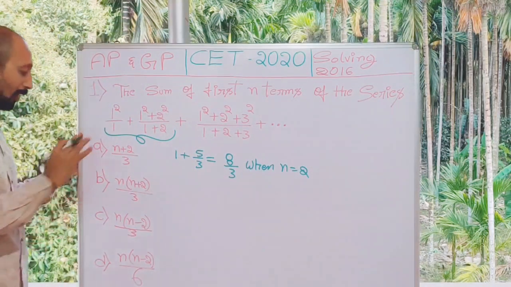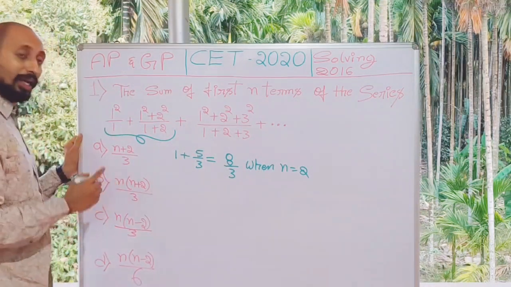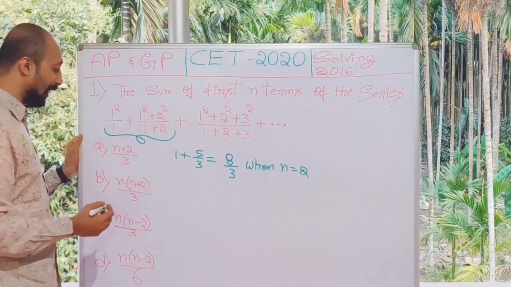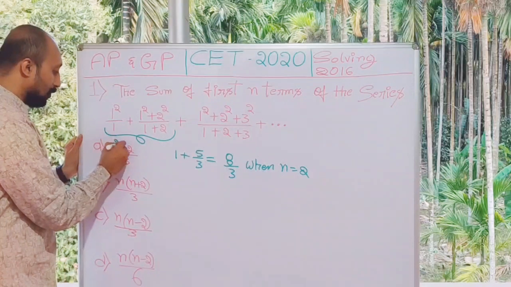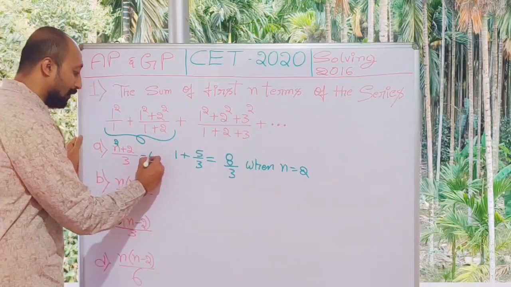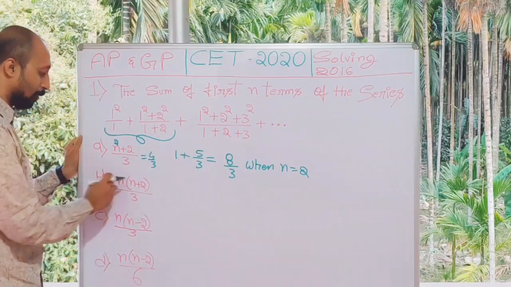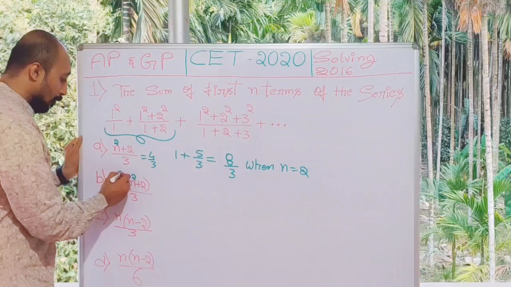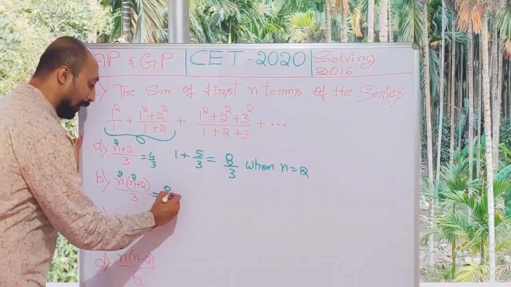So what happens now is I will be putting n as 2 here. When n is 2, which option gives me 8 by 3? When I put n as 2 here, 2 plus 2 is 4. It is 4 by 3. So this is not the right answer. When I put n here, it is 2 plus 2 is 4, and 4 2s are 8. It is giving me 8 by 3.